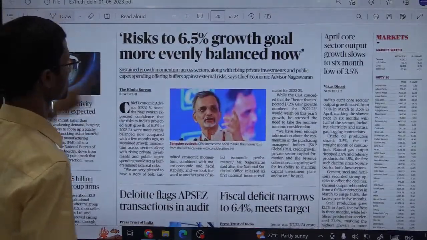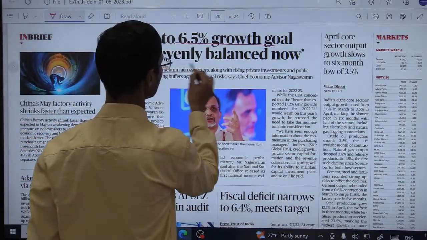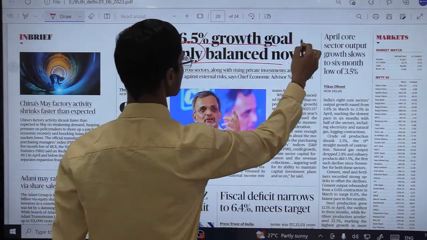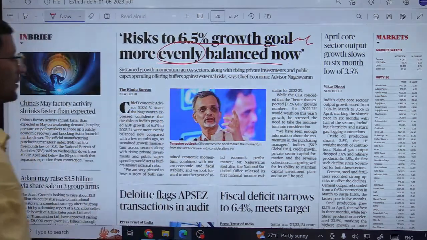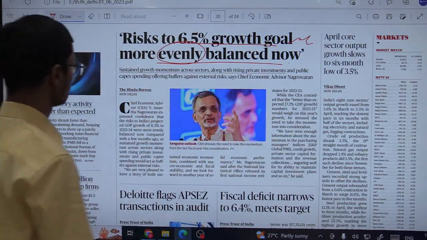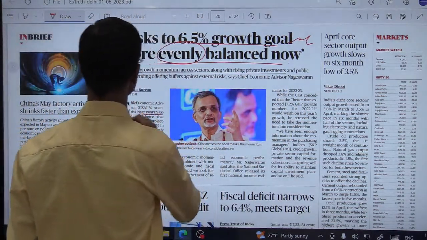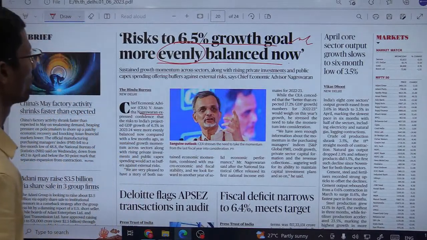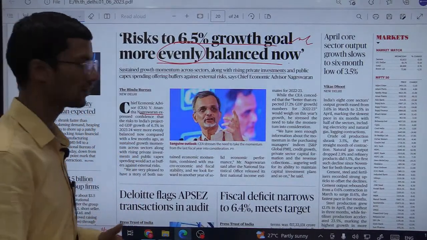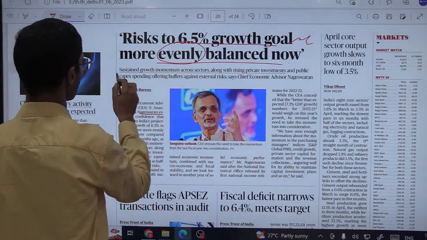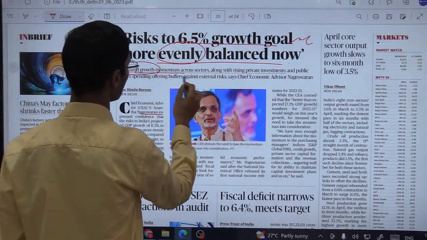Again, risk to 6.5% growth goal more evenly balanced now. Our Chief Economic Advisor V. Anantha Nageswaran has said that the risk to the 6.5% growth goal is more evenly balanced now. It has been balanced out. So what are the factors? Sustained growth, more momentum across sectors.